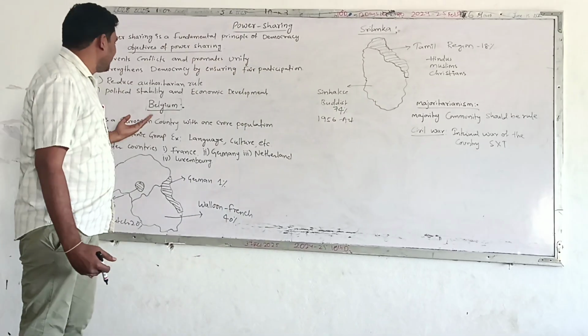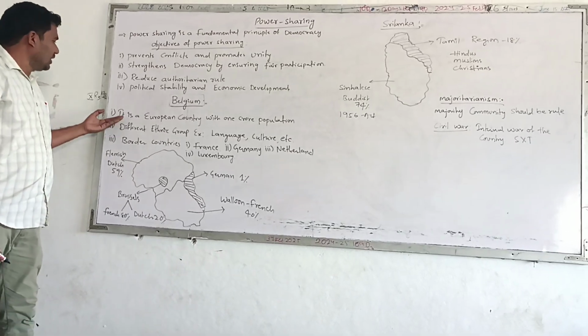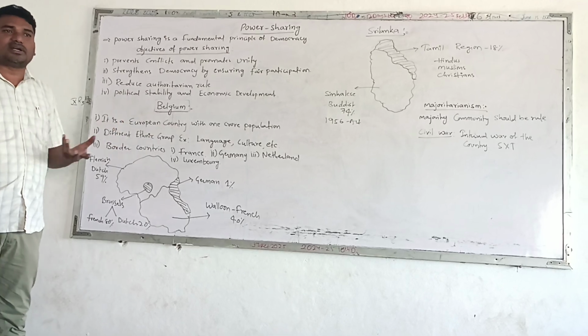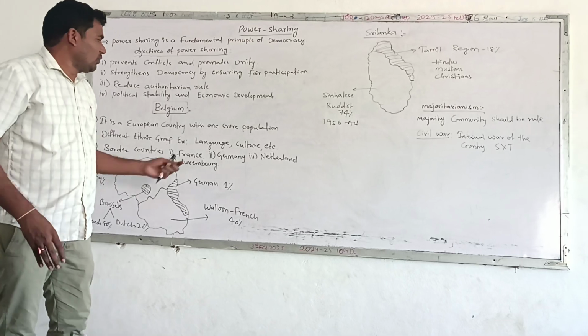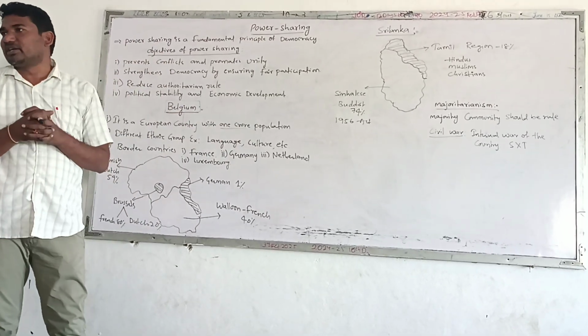Right now you can see first Belgium we have selected here as a case study. It is a European country, and it's a very small country, like our Indian state Haryana, right? What is the population? Approximately 1 crore population is living in Belgium.